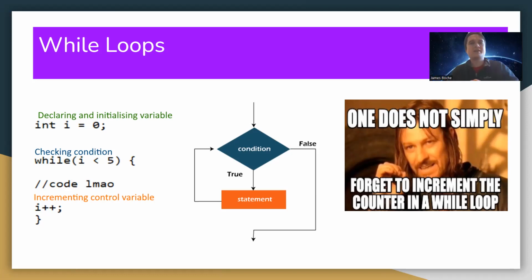It's a very similar thing, but you put the condition at the bottom instead of at the top. There are some small differences, but in terms of do while and while, they're very similar in terms of the structure. And you still need the increment, you still need the code.